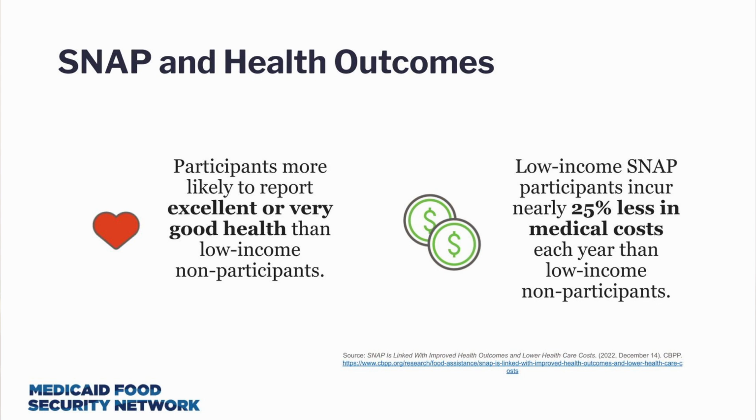SNAP helps families with low incomes afford foods and is linked to improved health outcomes over the long term. SNAP participants are more likely to report excellent or very good health than low-income people who don't participate in SNAP. SNAP is also linked to lower medical costs, and some studies show an association between SNAP participation and a reduction in healthcare costs by as much as $5,000 per person per year.